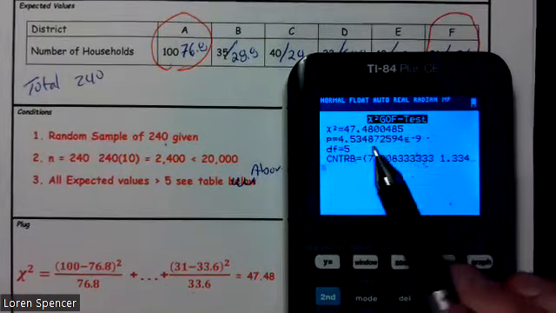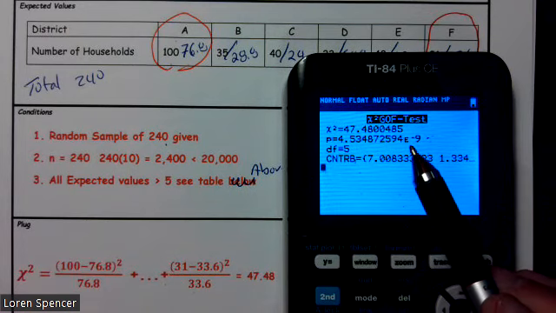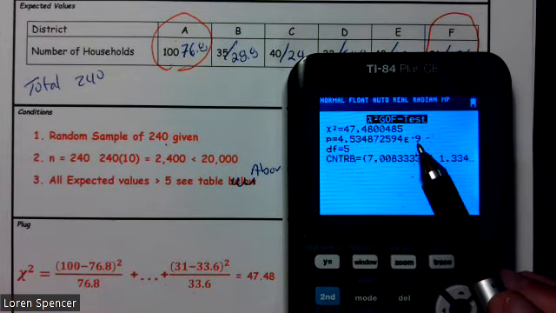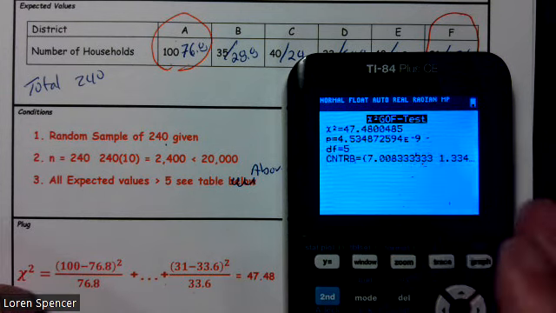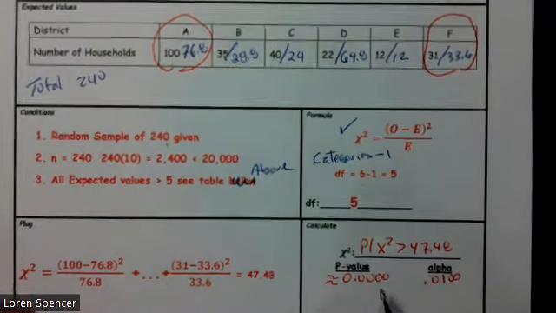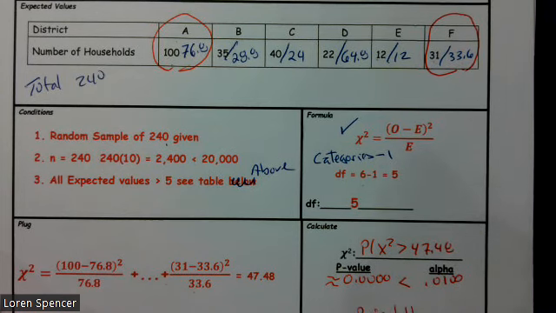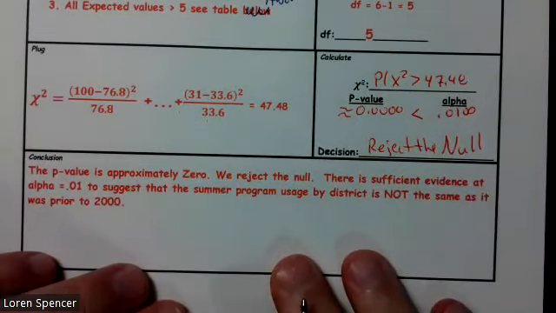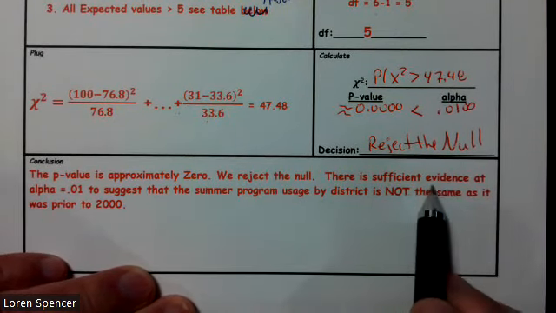Now, please remember, you'll never have a p-value greater than 1. So if it looks like it is, you probably have an exponent to a negative. And if you have more than 4 zeros in that exponent, it's 0. All right, we can just call it 0. So in this case, our p-value is less than alpha. So we're going to reject the null. The p-value is approximately 0. We reject the null.